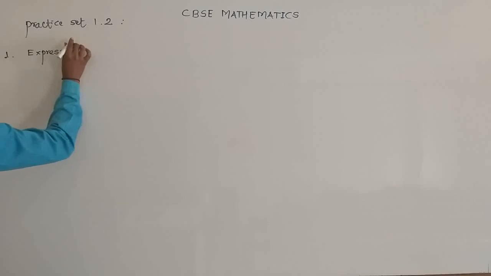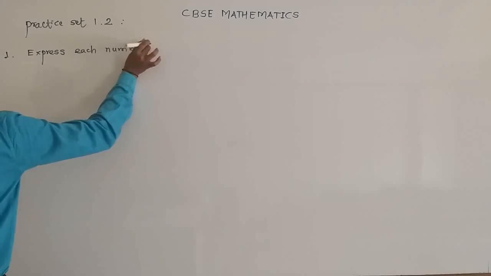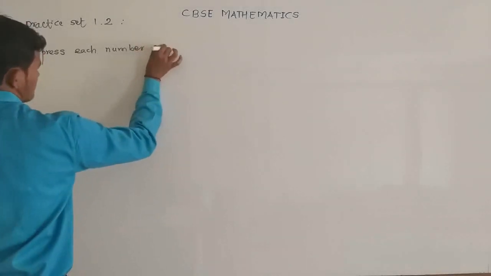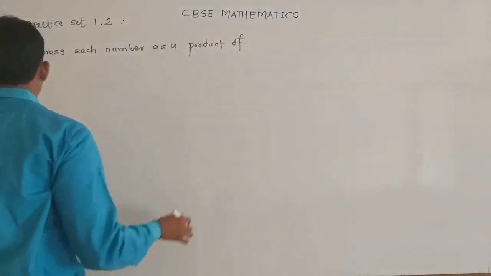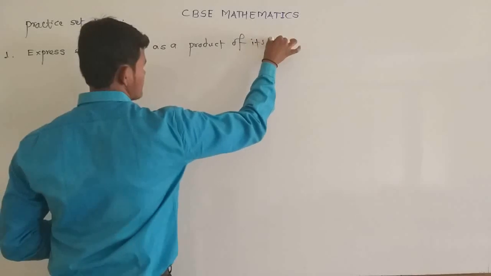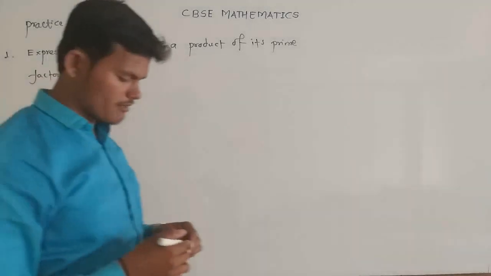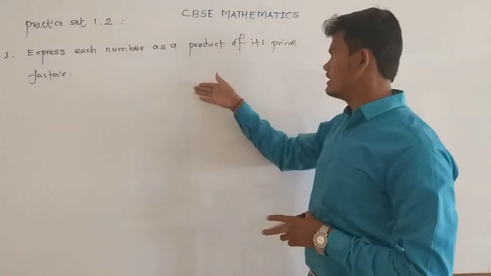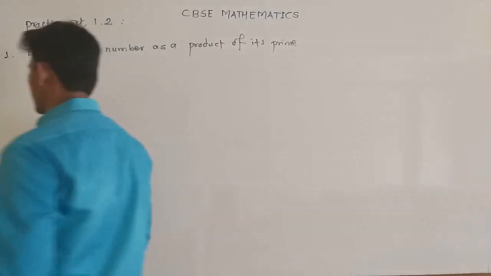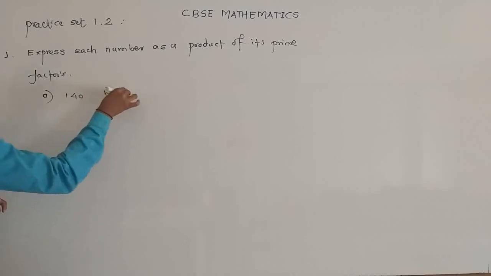as a product of its prime factors. Express each number as a product of its prime factors. We are given one single number and we have to just factorize it in terms of prime numbers. So the first number is 140, the second number is 156.